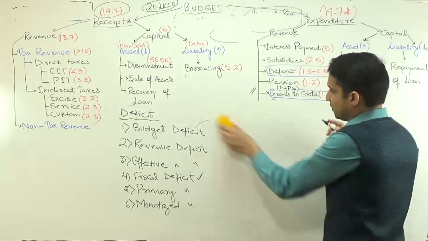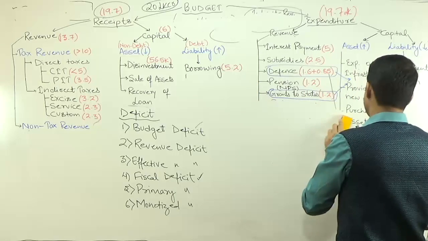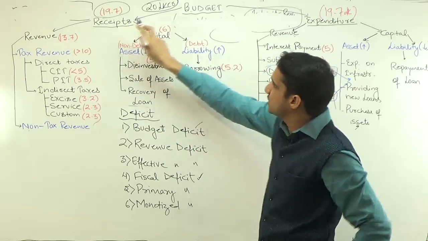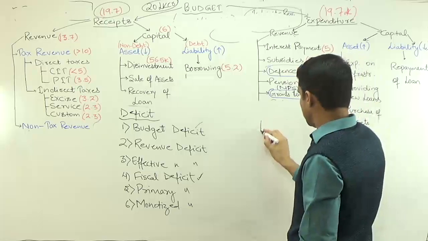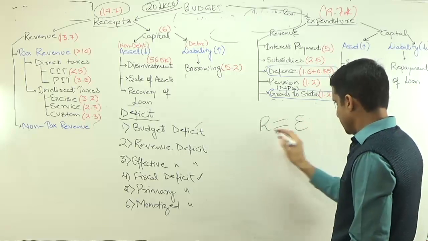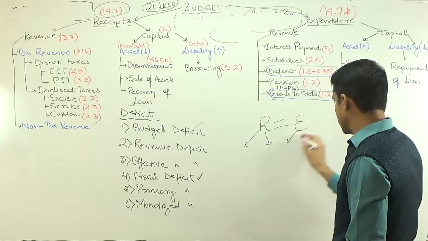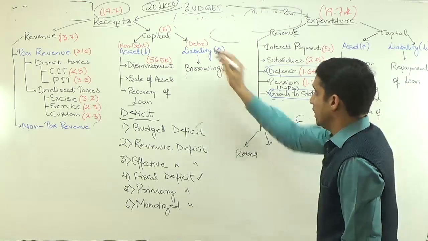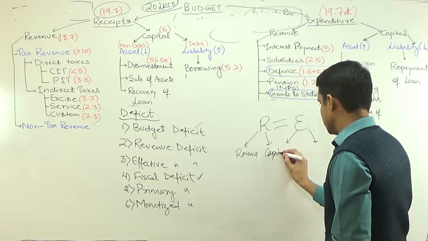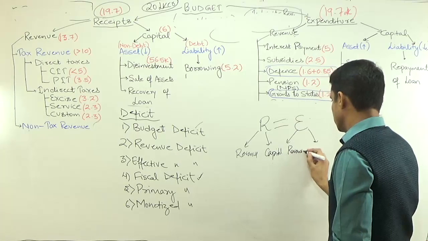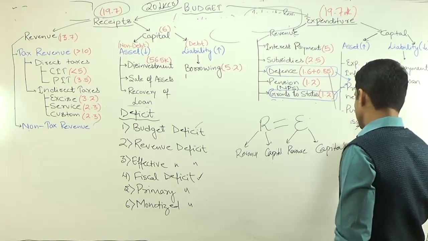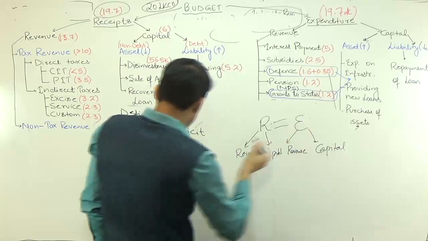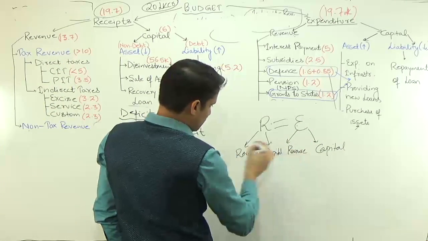Next, revenue deficit. You have to understand the basics of revenue deficit. Suppose I am saying that the total receipts is equal to the total expenditure, receipts having 2 components, expenditure having 2 components. First one is revenue, here we have capital, again revenue and capital. If I am saying that this equals to this, and revenue deficit means this is more than this.